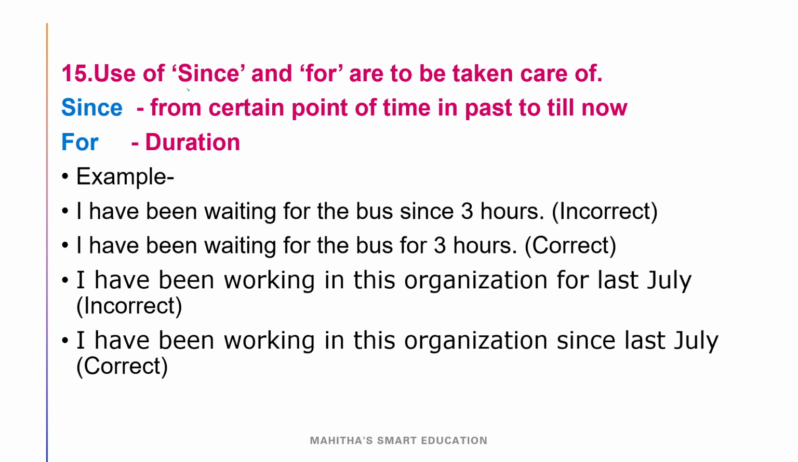And our 15th rule is that the use of since and for is to be taken care of. Okay, while using since and for, first you have to understand the difference between since and for, and where to use since and where to use for. For is used for duration only, but since is used from a certain point of time in the past till now. For example, I have been waiting for the bus since 3 hours. Here, since is wrong because 3 hours is a duration. If so, we have to use for here.